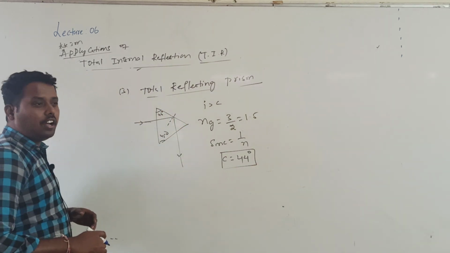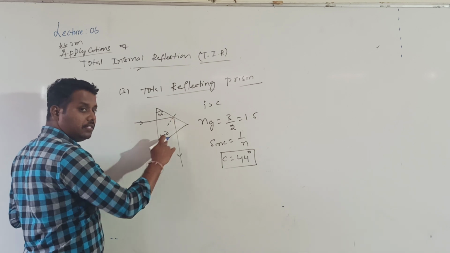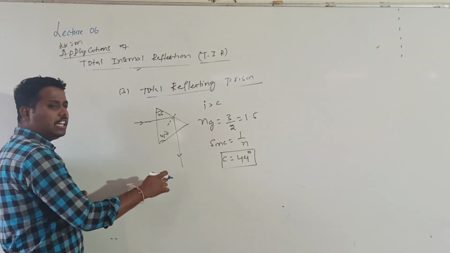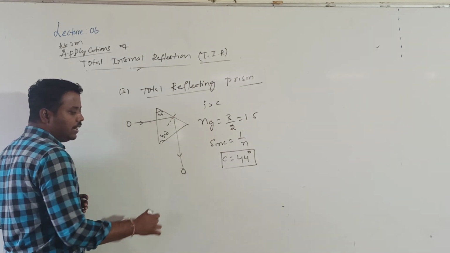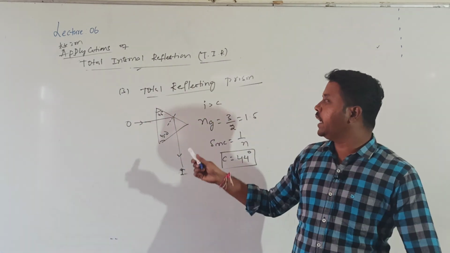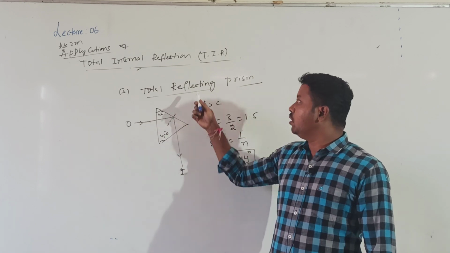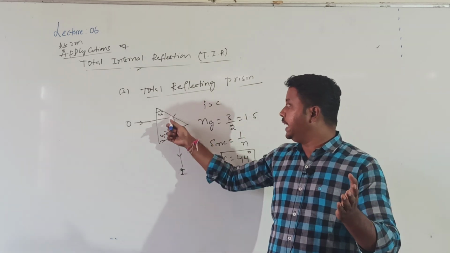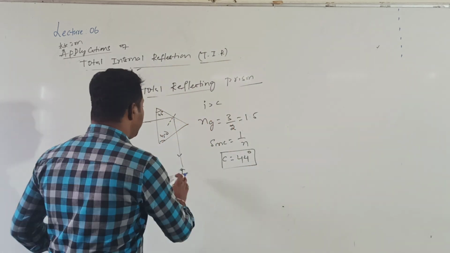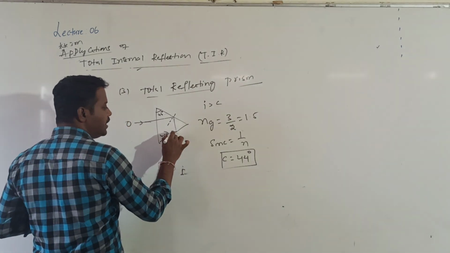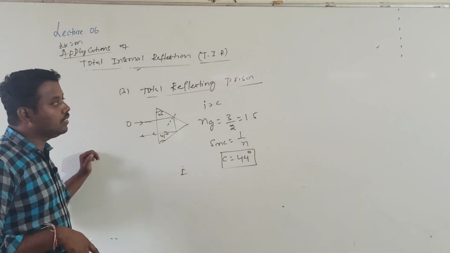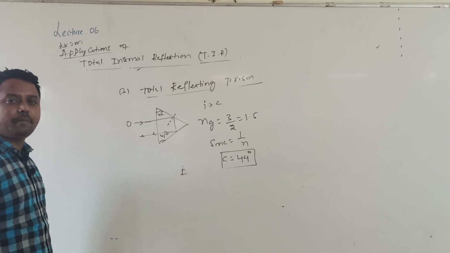So whenever a light ray is allowed to be incident on these total reflecting prisms at an angle of incidence more than the critical angle, what happened to the light ray? It will completely reflect back. This is my object and this is the image. Now the object will be inverted. Through what angle? Through 90 degrees, and you can also invert through 180 degrees. If I use one more prism, here also the angle of incidence is more than the critical angle, and the light ray will undergo reflection 2 times. This is for total reflecting prisms.